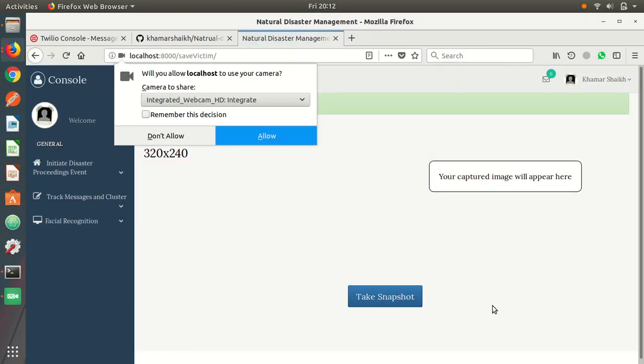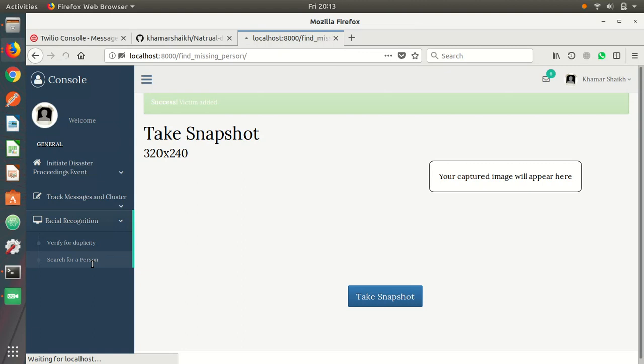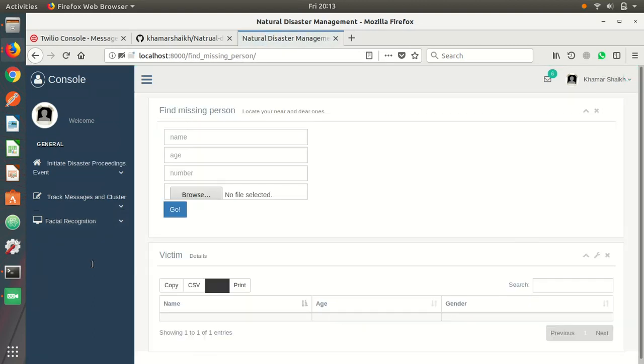Coming to the next part of the facial recognition: whenever a natural disaster occurs, the most worried people are the family members, and they want to know whether their loved one is relieved or not, to which I provide a service called search for a person. The family members can search for their dear ones by just inputting details like name, age, phone number, or any other image of the person.